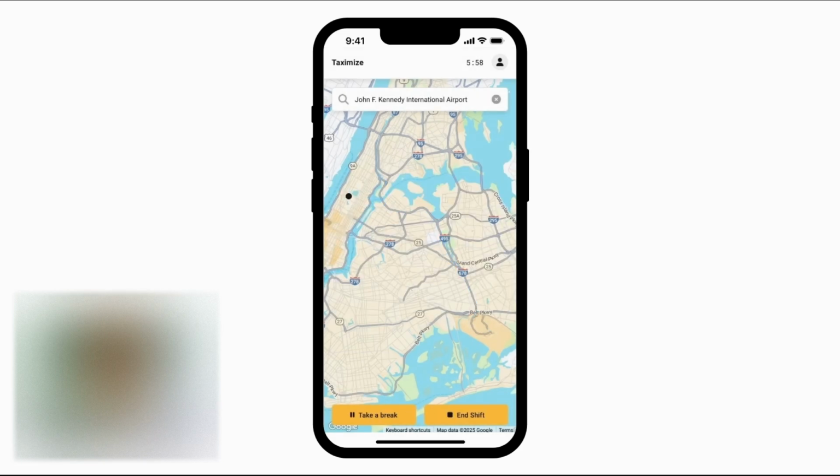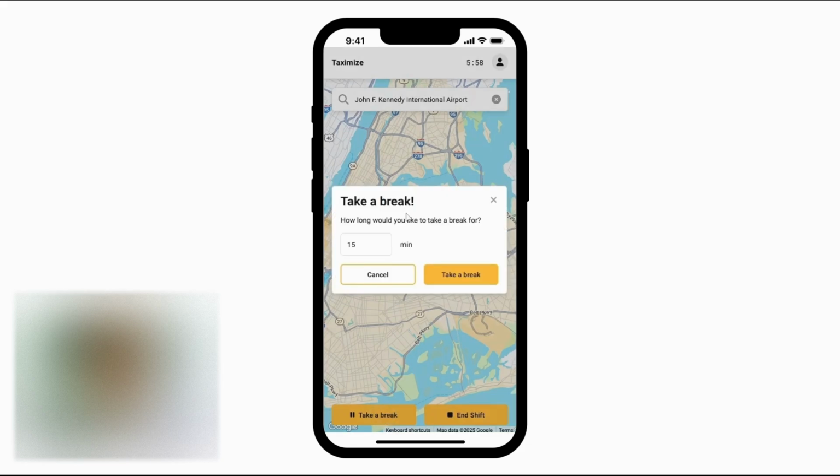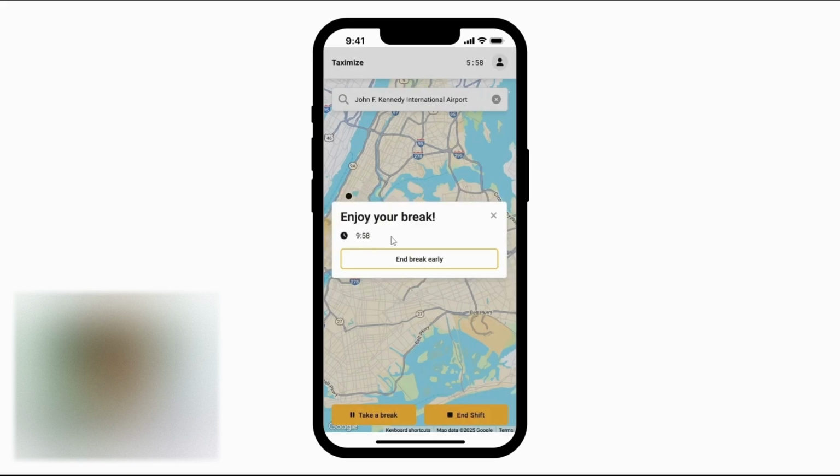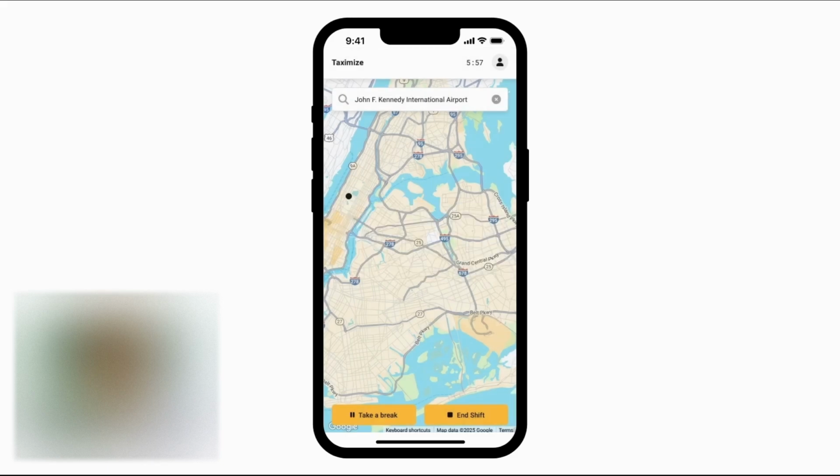Our app also implements breaks. After 3 hours without a break, I will get a reminder to take a break, but I can also manually start a break by clicking on this button. I can then set a duration and start a break to see a timer countdown. I can wait until the timer is finished or even end the break before. When my planned duration is over, I'm going to get a reminder that my shift is finished and I could end it, but I can also manually end the shift before.